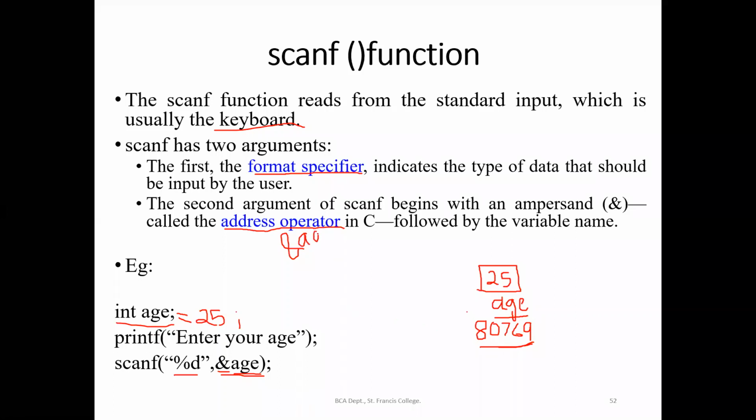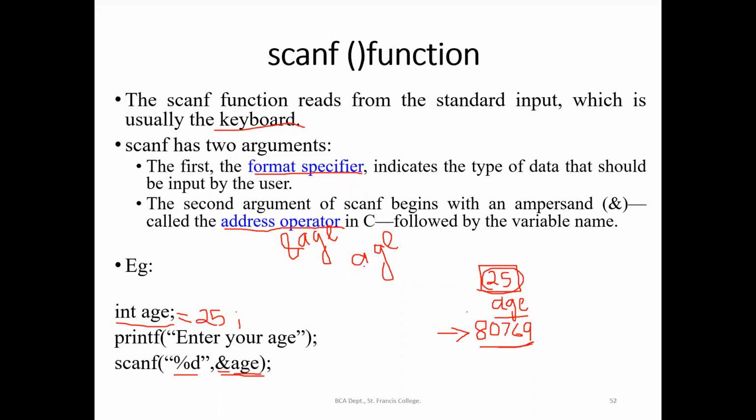Wherever I mention ampersand followed by the variable name, I am referring to the address. Wherever I just write the variable name, age alone, I am referring to the value stored at the address, that is 25.